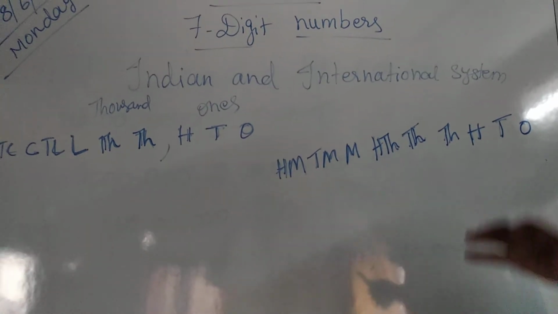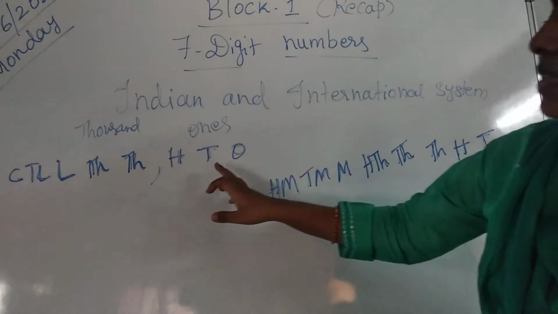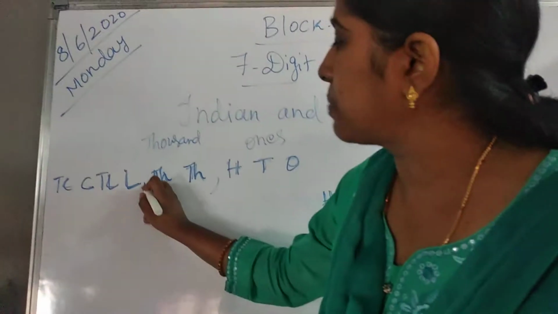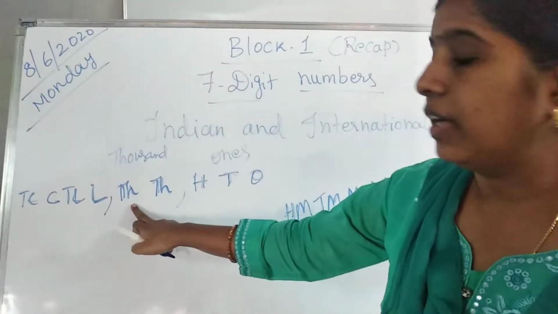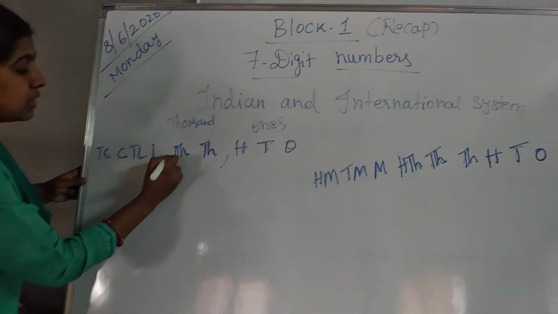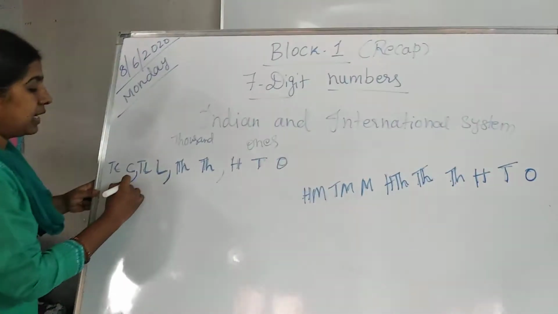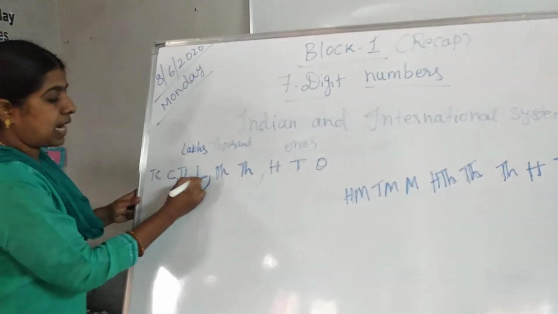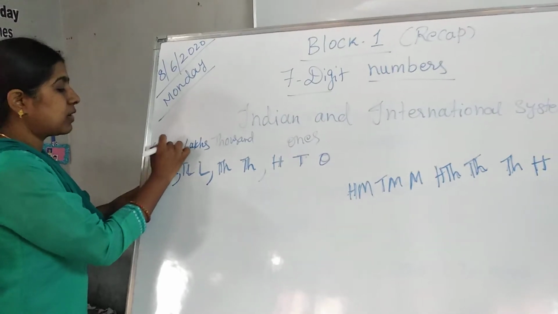International system. So once we will check with the periods. Here this is ones period and this is thousands period. In the Indian system, in thousands period we are taking only 2 digits, 1000 and 10,000s. After these 2 digits we put the comma. In lakhs period again the same, only 2 digits, lakhs and 10 lakhs. In crores period also the same.